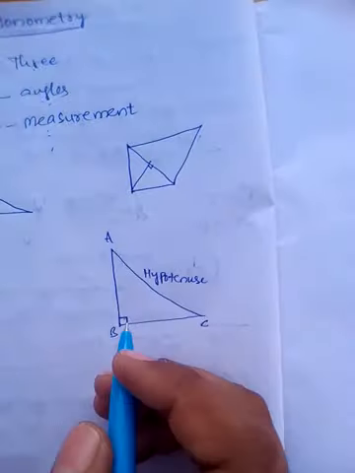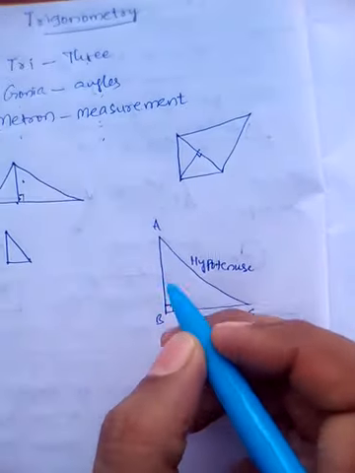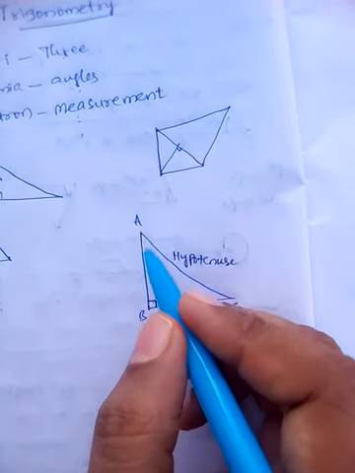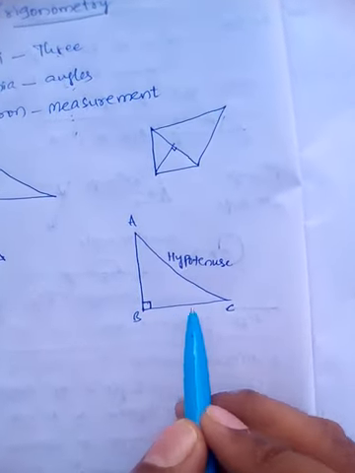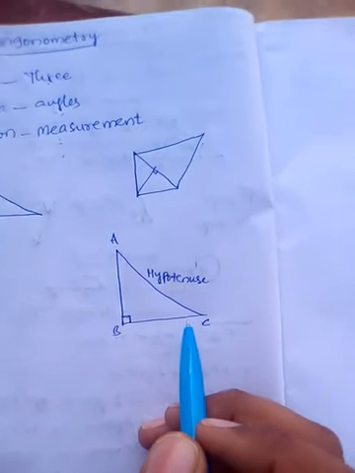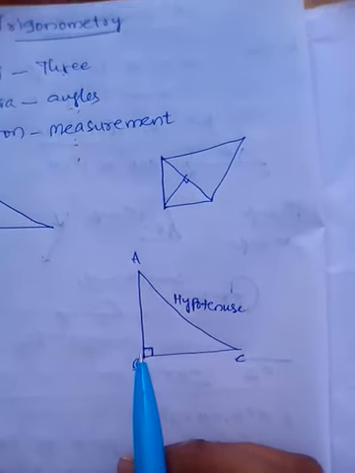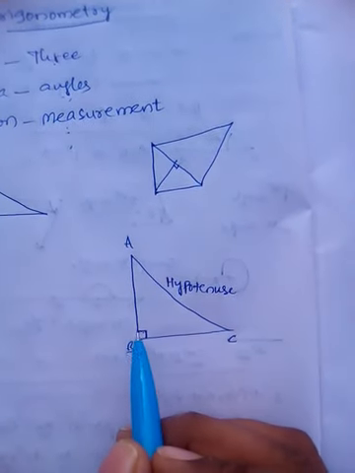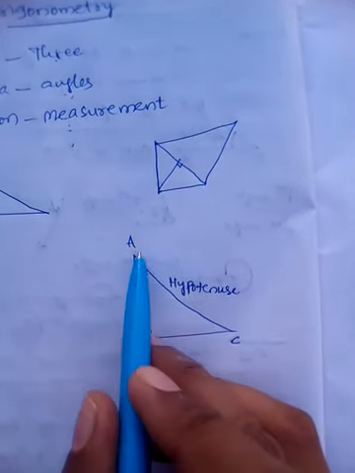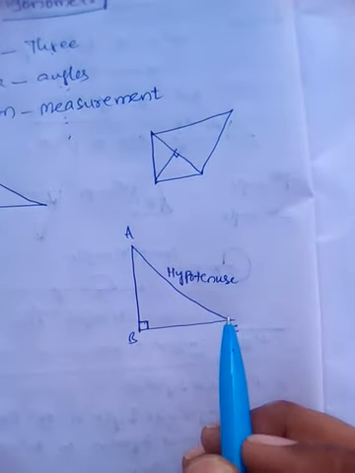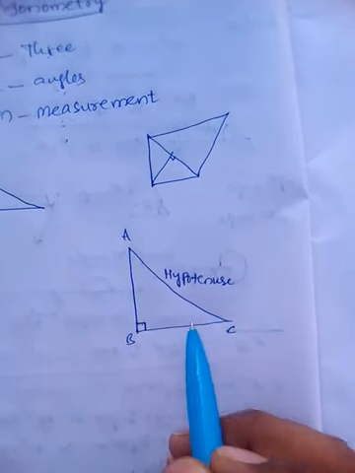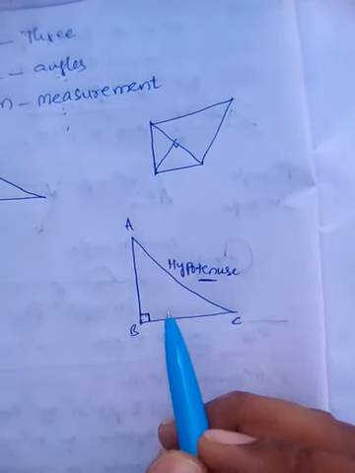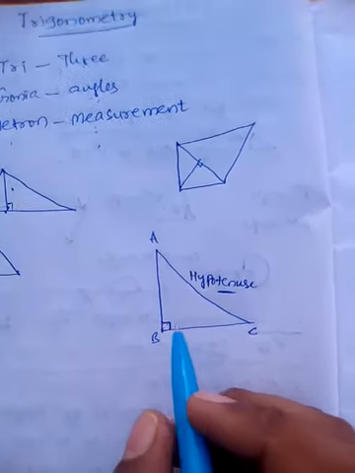In this triangle ABC we have three sides: AB, BC, AC. Angle B is 90 degrees. The side opposite to angle B is AC, so the side opposite to the right angle is named as hypotenuse.